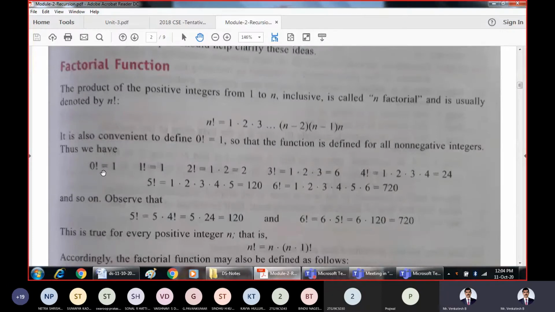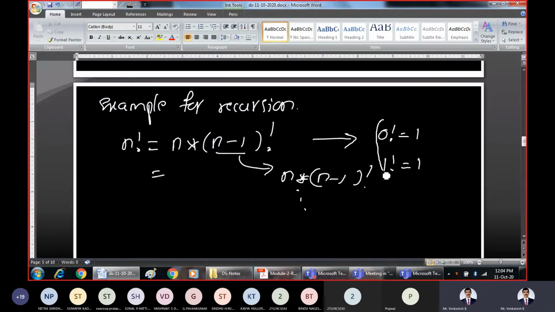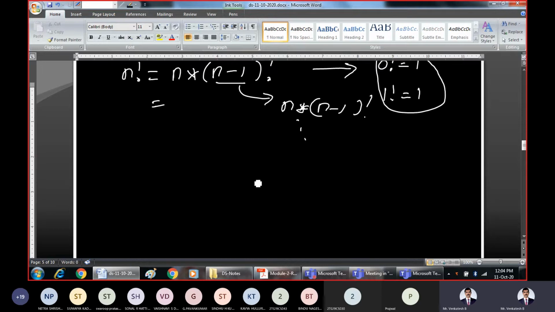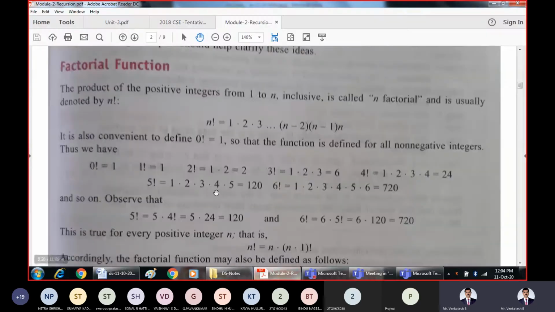Yes, factorial 0 is equal to 1 and factorial 1 is also equal to 1, because these are the terminating criteria. Beyond this you should not go, because the factorial of a negative number does not exist. So these are the base criteria when you are calculating the factorial of a number.